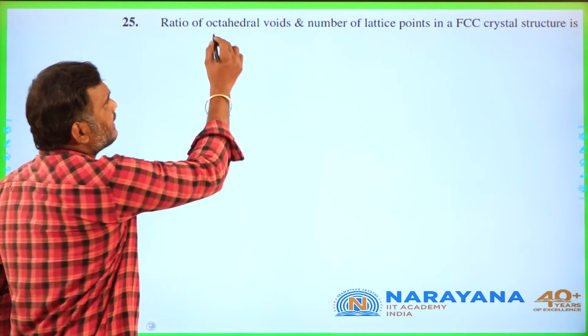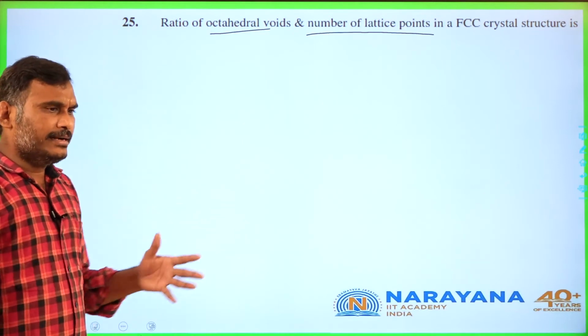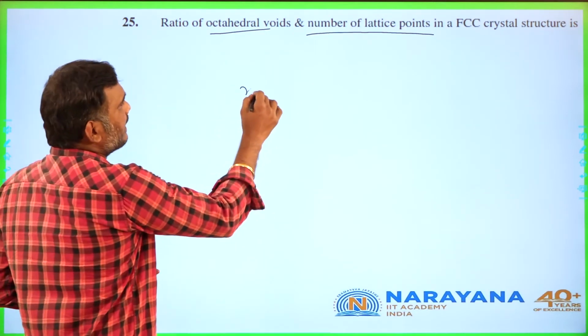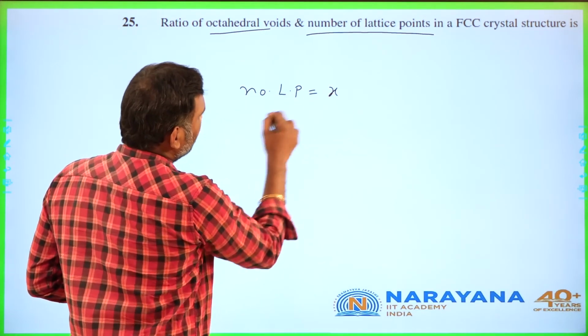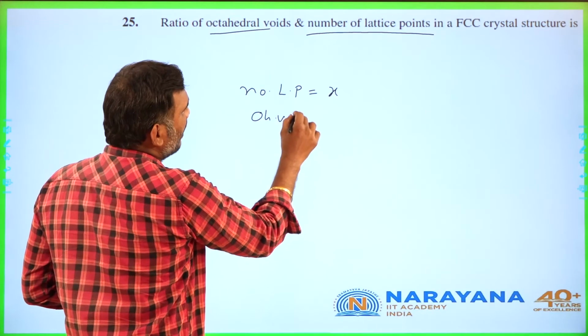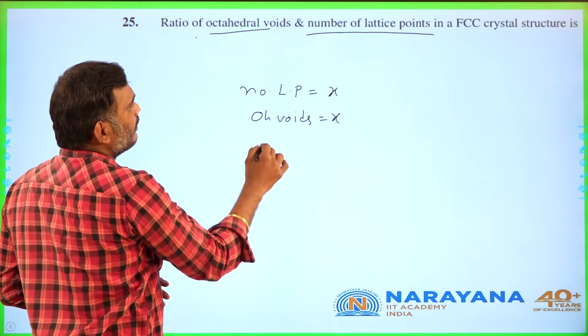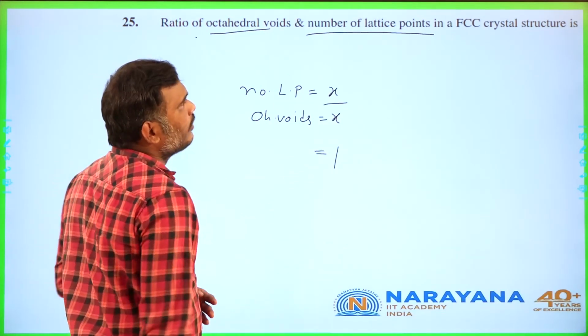Ratio of octahedral voids and number of lattice points in an FCC crystal. Already you know, students, in every crystal lattice, if the number of lattice points is x, then octahedral voids are also x. Therefore, the ratio of voids to number of lattice points, x by x, is equal to 1.